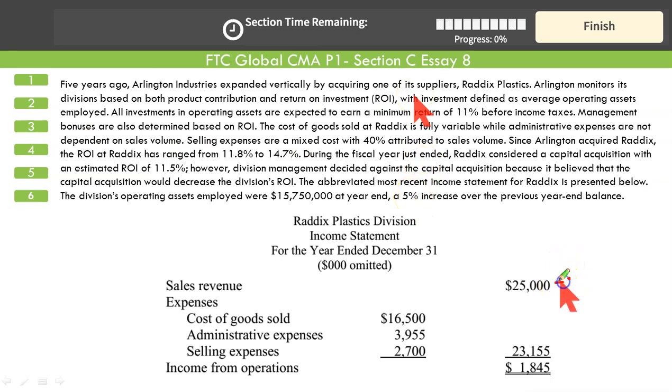This is your sales. This is your variable cost. Administrative expenses must be ignored because they are all fixed. Sales minus variable cost give you contribution. And out of the selling cost, 2700, 40% is variable. That's what we are interested in. So 2700, 40%, that gives you 1080. So it's 16,500 and 1080.